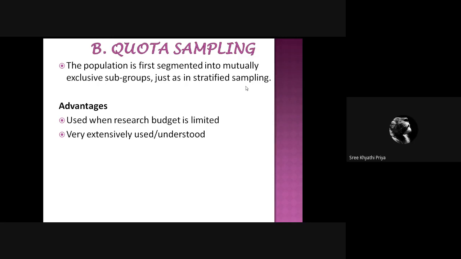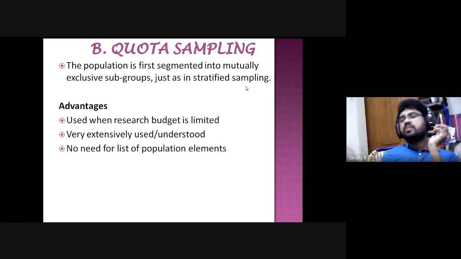The next one: no need for a list of population elements. In order to select them, we need not write off their names serially. For example, if the principal, a coordinator or the dean asks to send 2 representatives from your class, I may not list out their names, girls and boys. Simply, I may select one from boys and one from girls without listing their names serially.